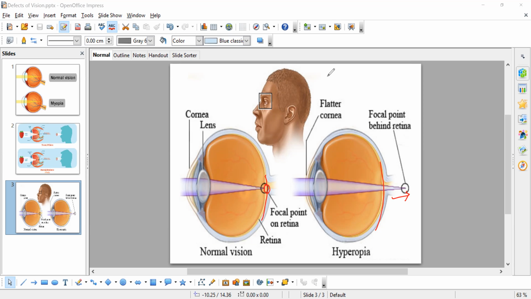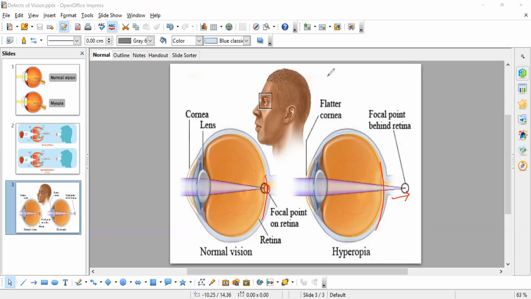In this defect, one can see far away objects. In myopia, one can see nearby objects but cannot see far away objects. But in hypermetropia, one can see far away objects but cannot see nearby objects. Hence this is also called farsightedness.